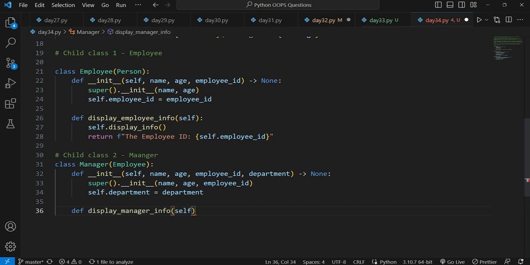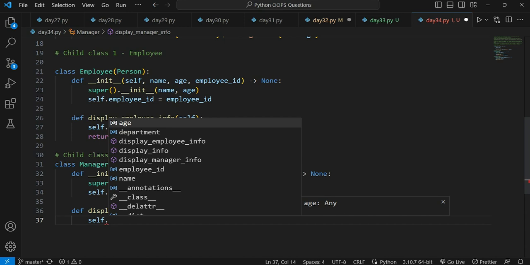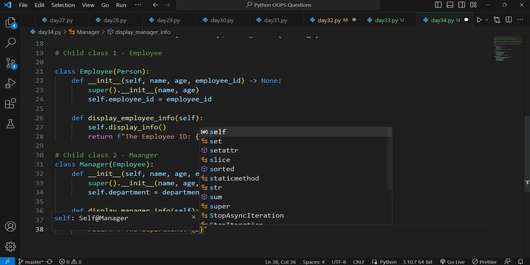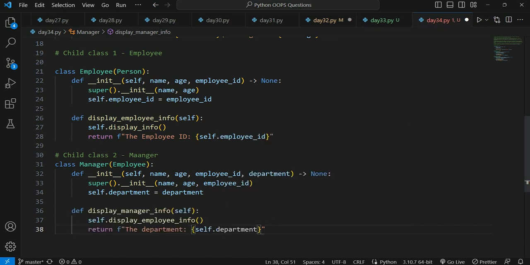Now in this method we have to return the method of our parent class. The parent class is employee for manager, so it will be returning me display employee info. So I will be saying self dot display employee info, and return me one more value, that is return f string here and the department, and I will be writing self dot department.